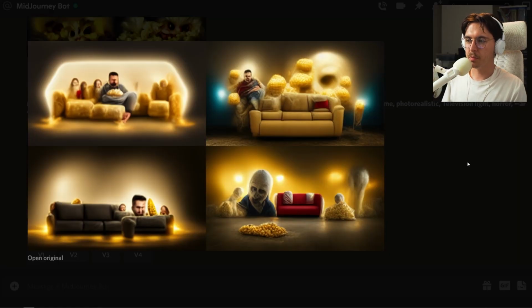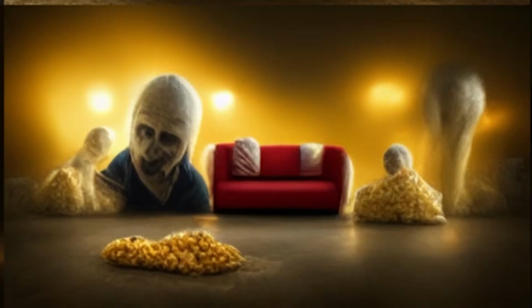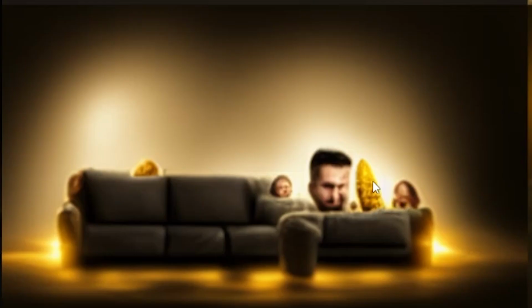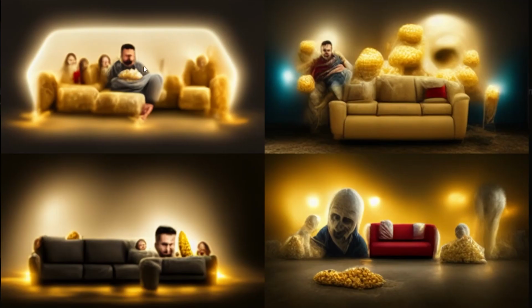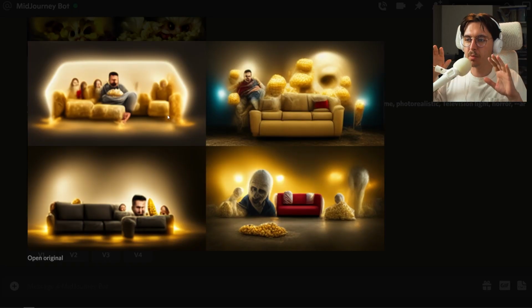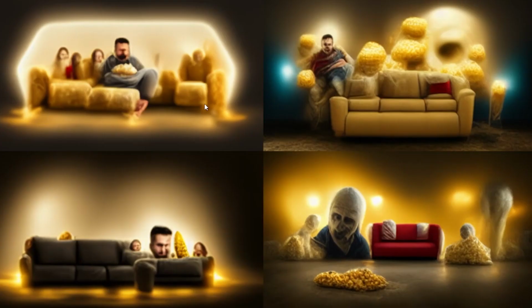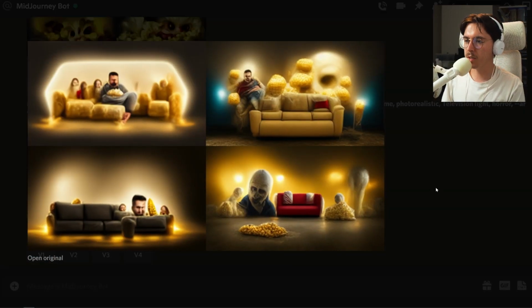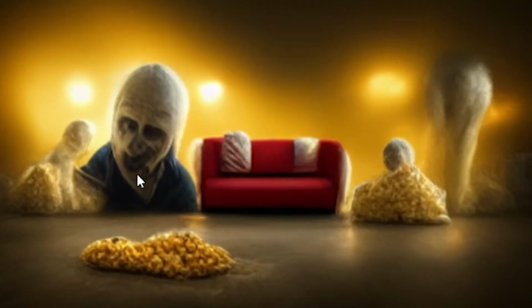Okay, let's take a look at what we got. These are pretty spooky looking. Oh, that's creepy. They got these disembodied heads and this corn stalk. But the TV light, instead of the light of a TV hitting you, it's like it's interpreting TV light as like a set. It looks like a stage. It looks like it's lit like it's on TV. Does it not? Okay, let's up-res with one of these just to see how it looks. Which one should we do? This one is creepy with whatever that face is.